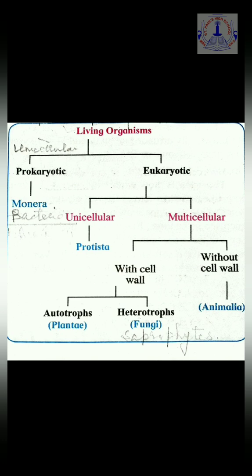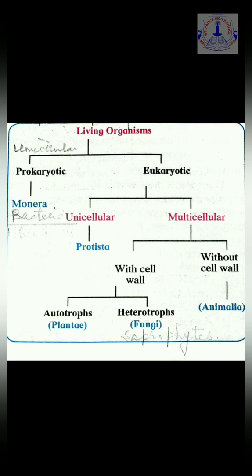In fact, all the fungi are saprophytes. Saprophytes means they always grow on dead, decaying organic matter and they derive their food from the dead organic matter. For this reason, they are known as saprophytes.